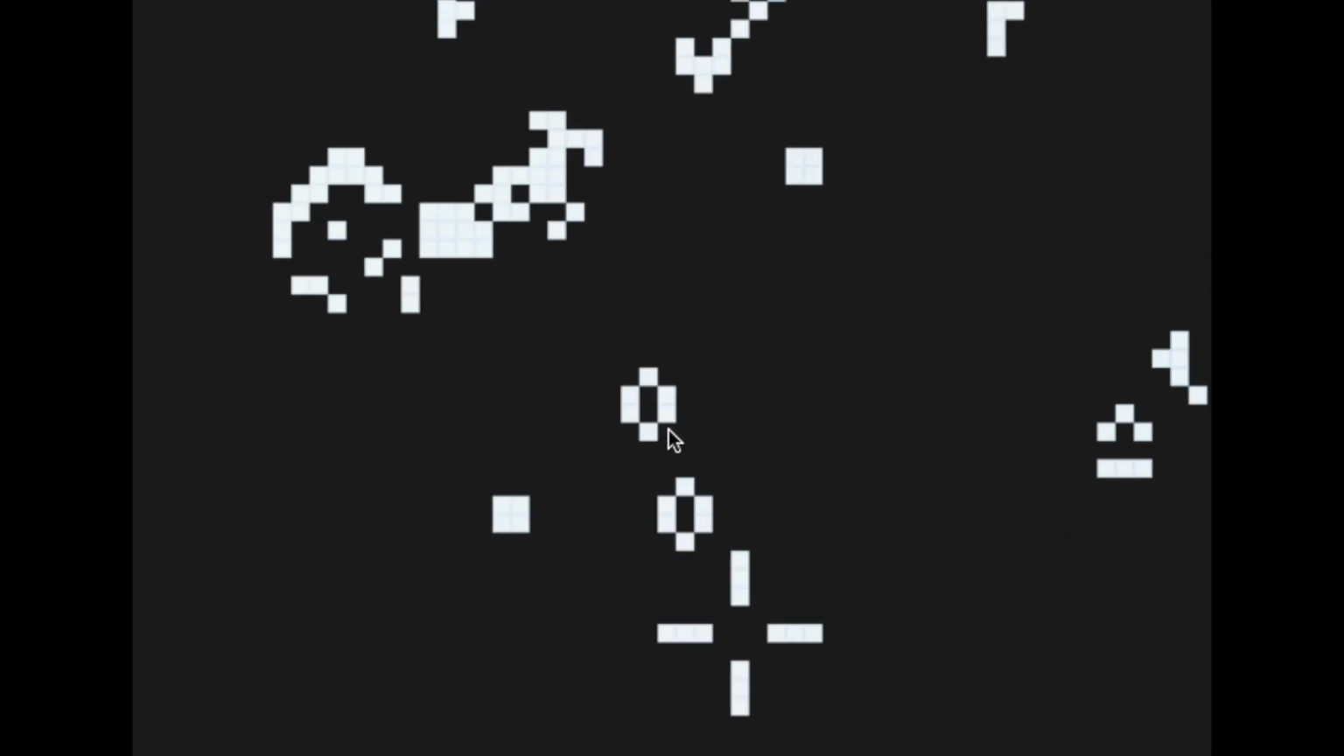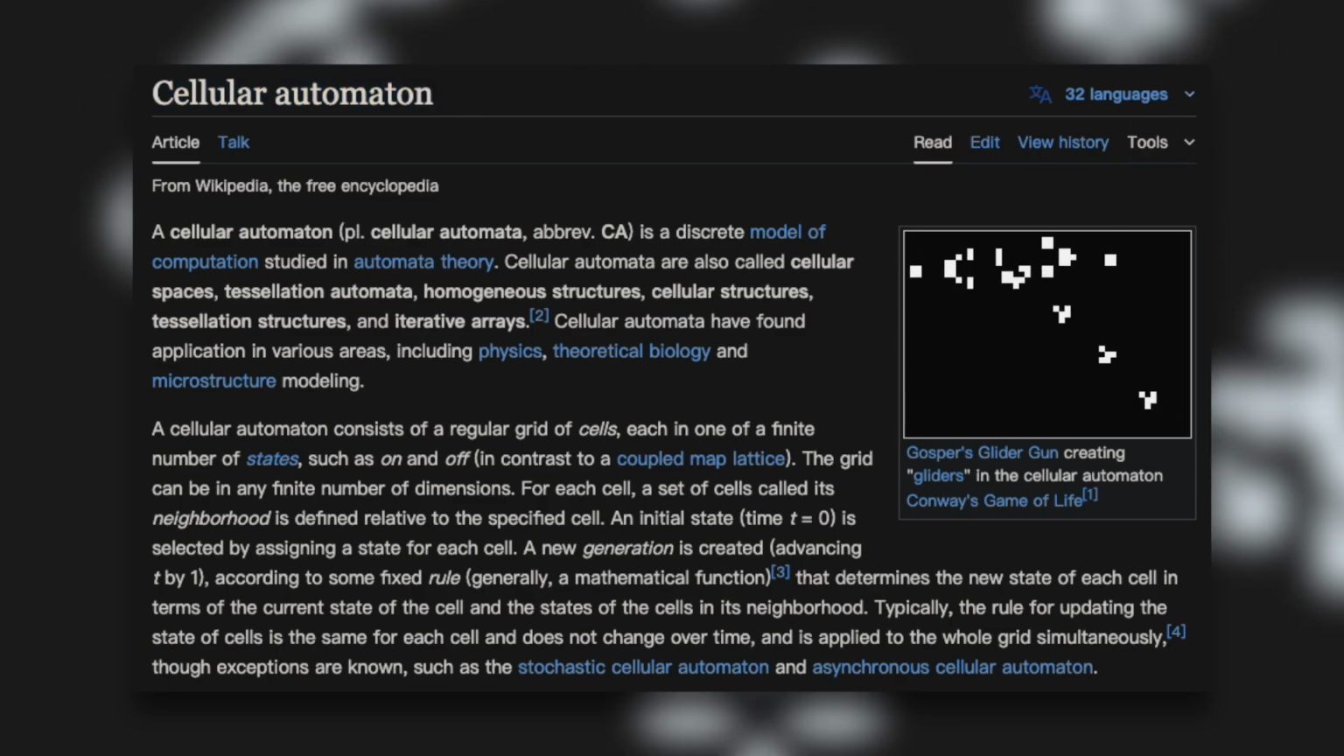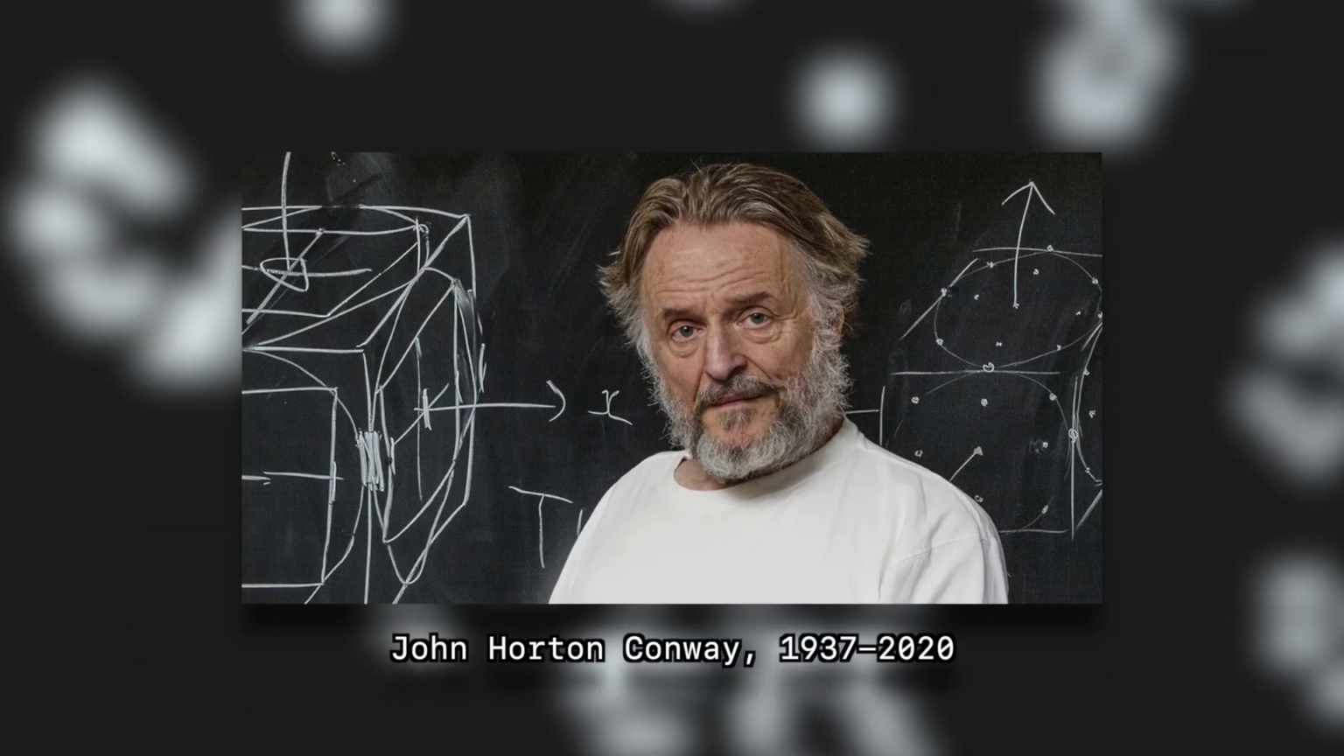This is Conway's Game of Life. Well, it's not really a game, so how do you play it? You set up an initial configuration on a 2D board and watch the cells evolve. It's a zero-player cellular automaton invented in the 1970s by a British guy named John Horton Conway.